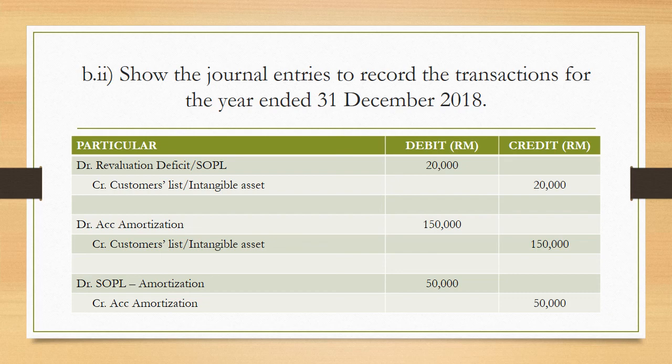So the third, the last journal entry: debit SOPO amortization 50,000 ringgit. This is the amortization for 1 year. The credit is accumulated amortization 50,000 ringgit. Even though it says accumulated amortization, you still need to use the figure from the debit SOPO. Make sure it's the same amount.